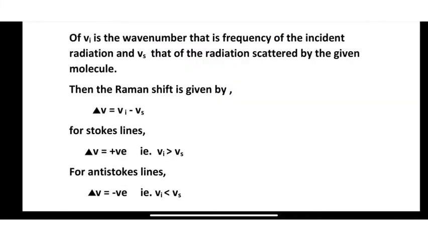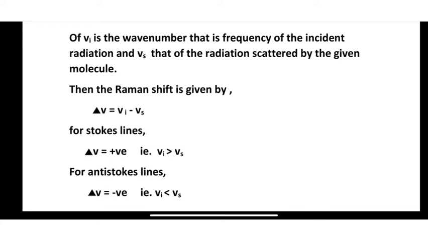Suppose Vi is the wave number, that is the frequency of incident radiation, and Vs is the frequency of scattered radiation. Then the Raman shift is given by the change in frequencies, which is equal to Vi minus Vs. That is, the frequency of incident radiation minus the frequency of scattered radiation.